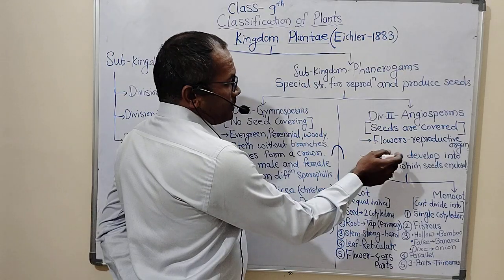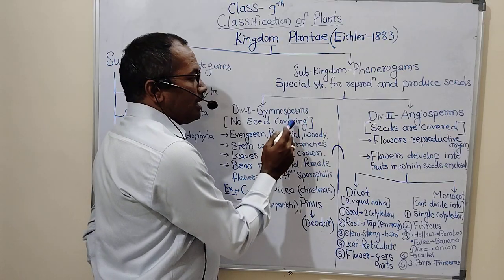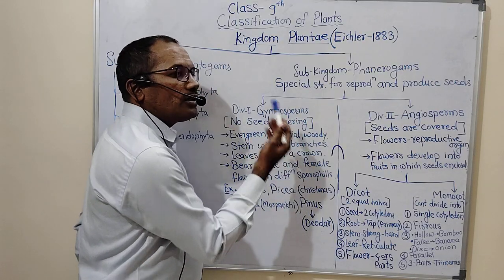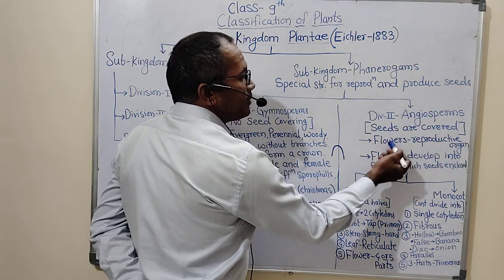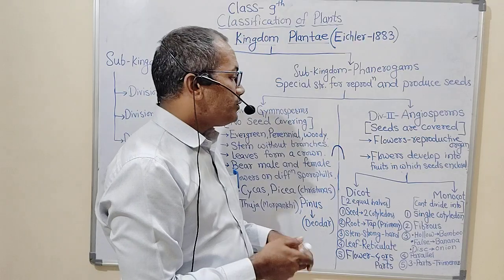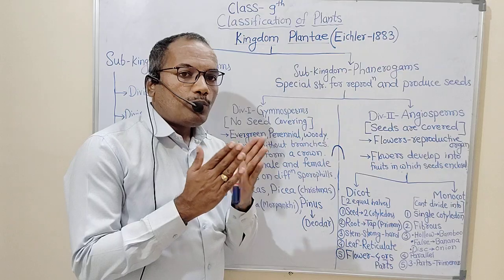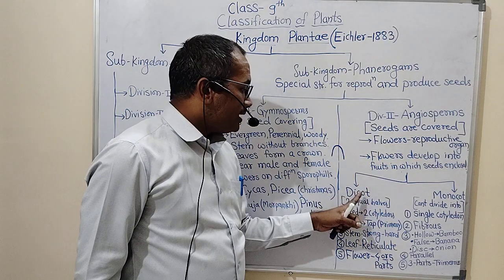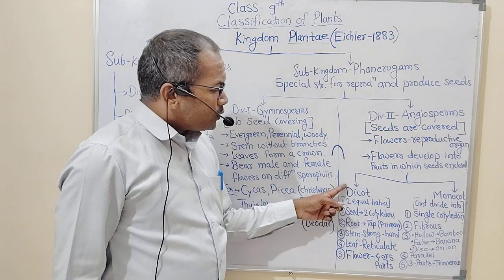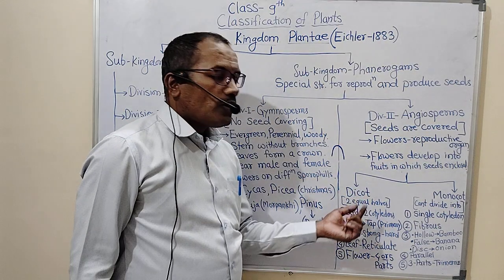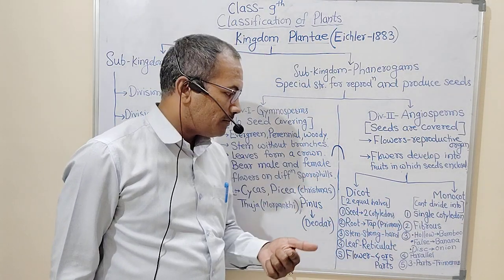So as angiospermic plants have seeds, gymnospermic plants also have seeds. But gymnospermic plant's seed is not covered by any fruit, and angiospermic plant seed is covered by fruit. That is why, on the basis of whether seed is divided into two parts or not, angiospermic plants are again classified into dicot and monocot plants. So dicot plants are also called dicotyledonous plants, and monocot plants are called monocotyledonous plants.